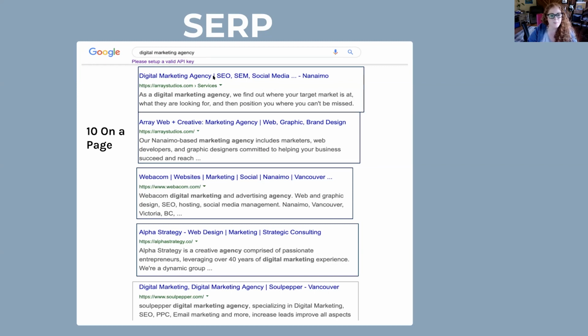You can see this is SEO, digital marketing agency. You can see because they have the pipe, right? And they're capitalizing things, like Nanaimo. You can kind of tell it's been SEO'd, and don't worry, you'll be able to tell over time. But there are 10 results on a page. So when you learn about Google Search Console and position, it's about these 10 listings on a page. Now there's all this other stuff, right? So it's harder to figure out where people end up on Google.